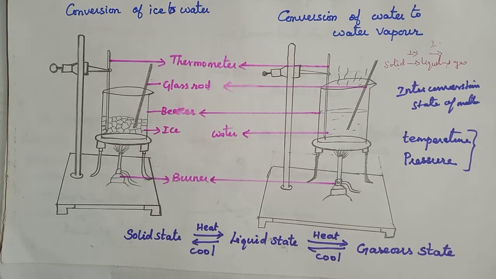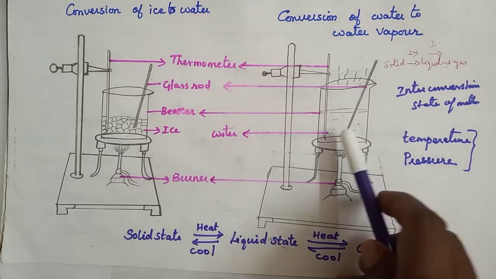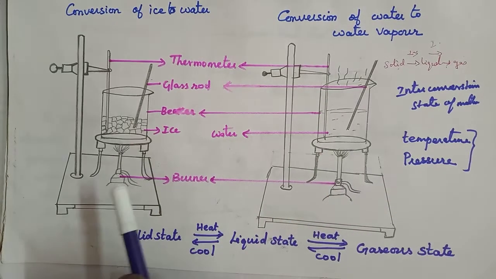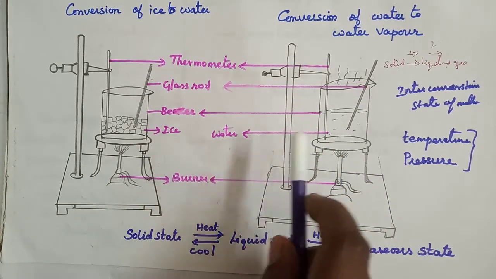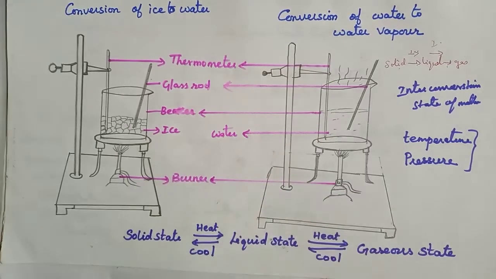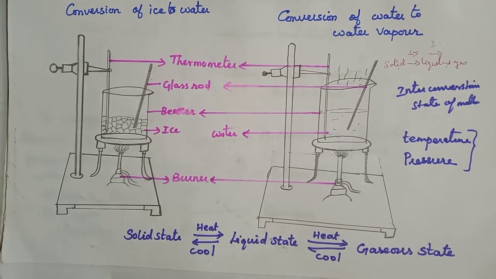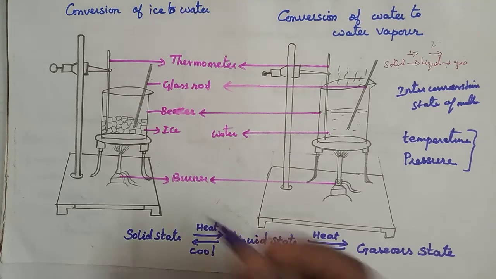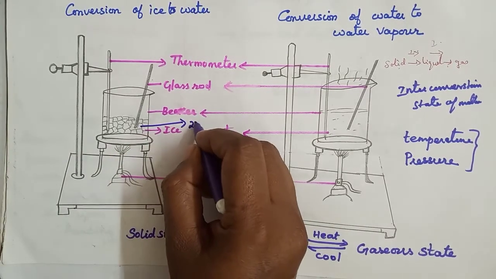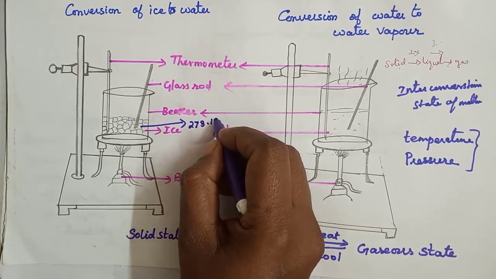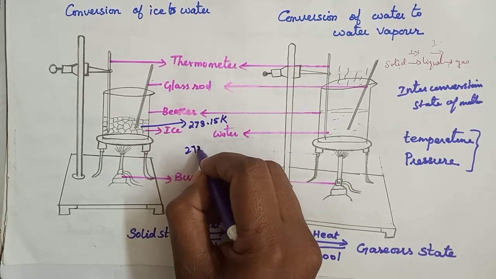Understood? The minimum temperature at which a solid melts to become a liquid at atmospheric pressure is called the melting point. Understood? Okay, good. So the melting point of a solid is an indication of the strength of the force of attraction between the particles. So here, the melting point of an ice cube is 273.15 Kelvin, or 273 Kelvin.